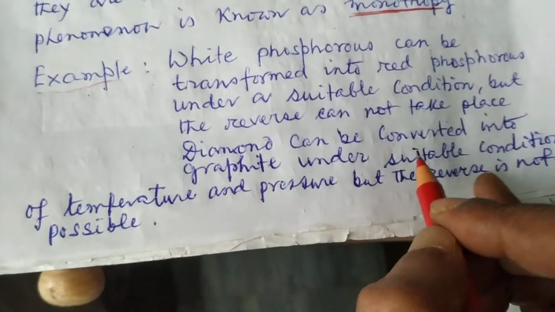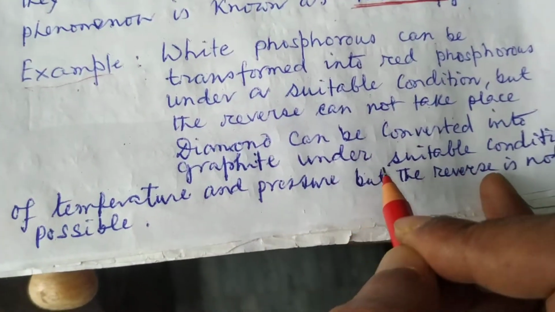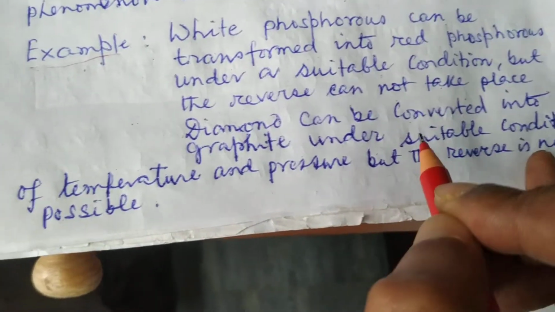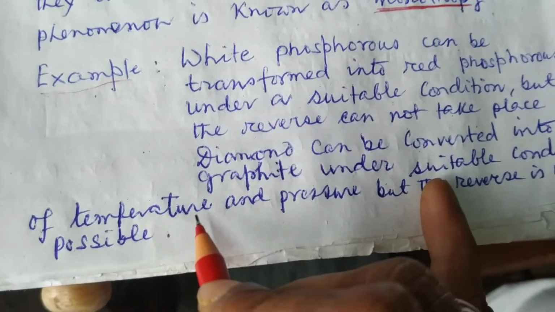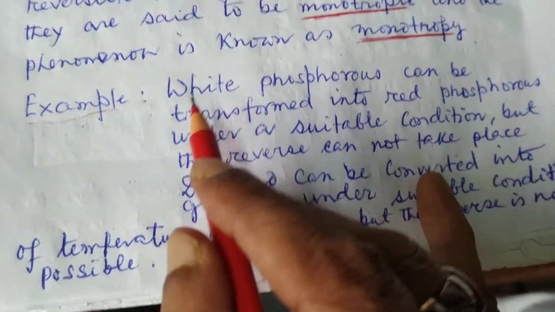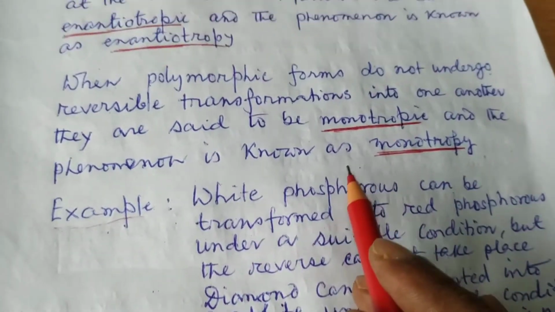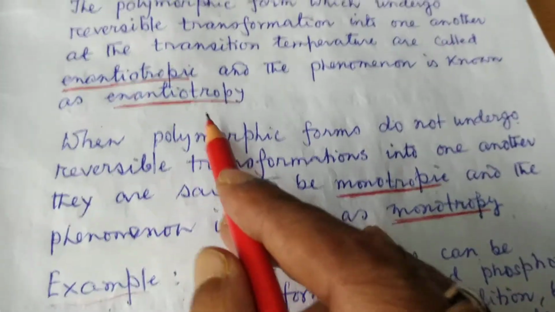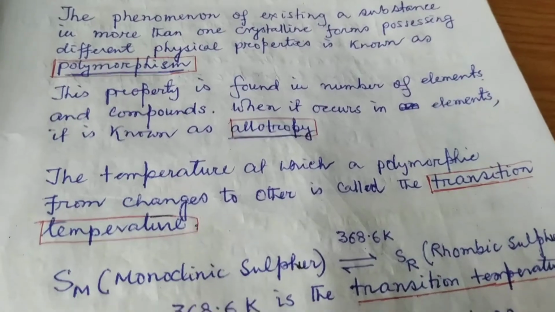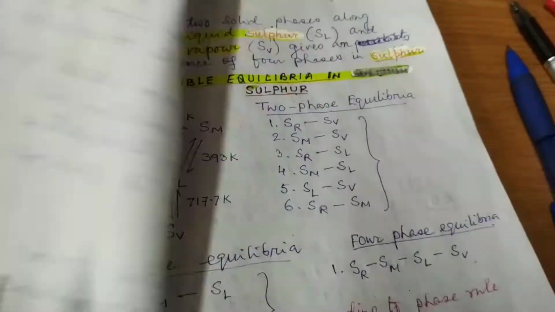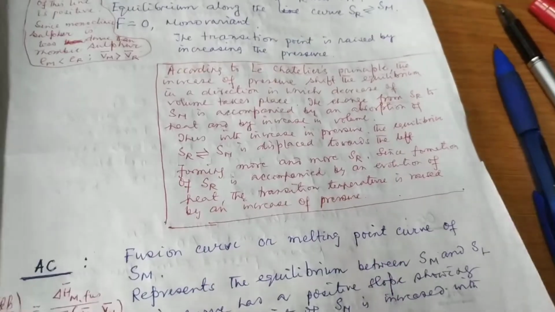Diamond can be converted into graphite under suitable conditions of temperature and pressure, but the reverse is not possible. So, here we have discussed monotropy, allotropy, enantiotropy, and polymorphism. Now, I will go to the sulfur system.